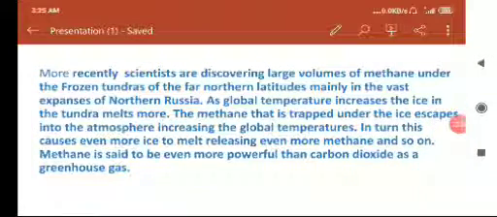So, children, scientists have found that a large amount of methane is trapped under the lands of tundras in the North Polar region.